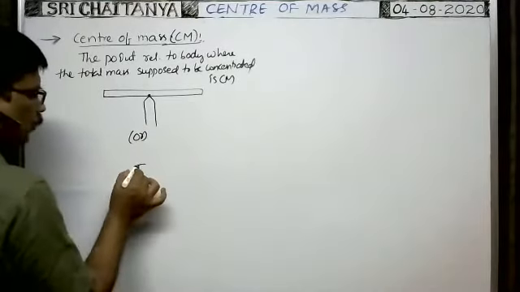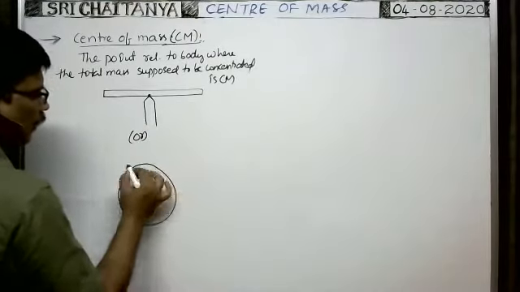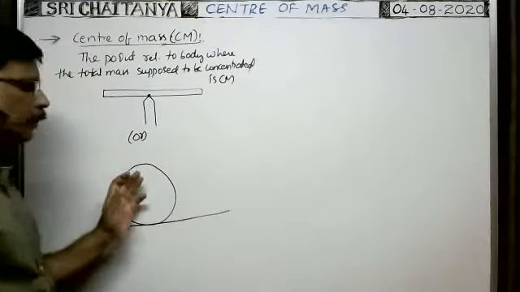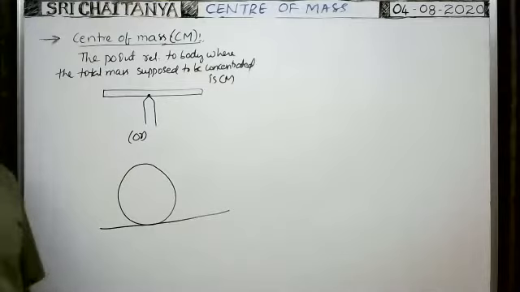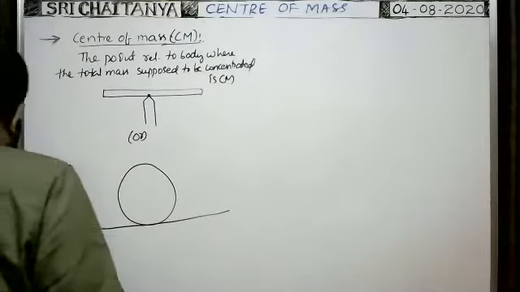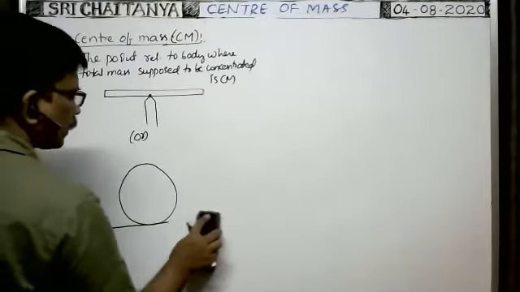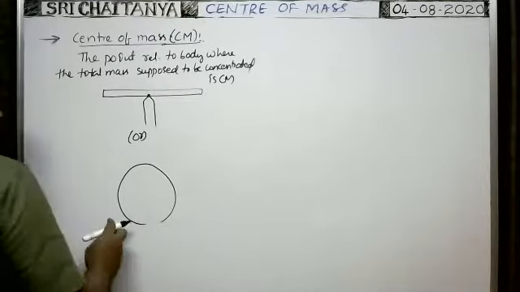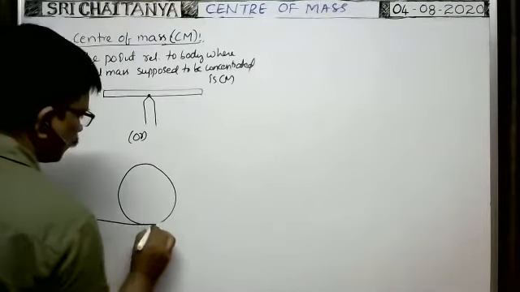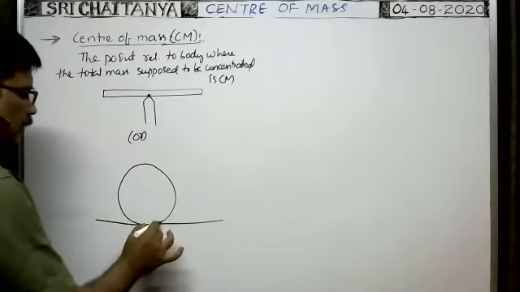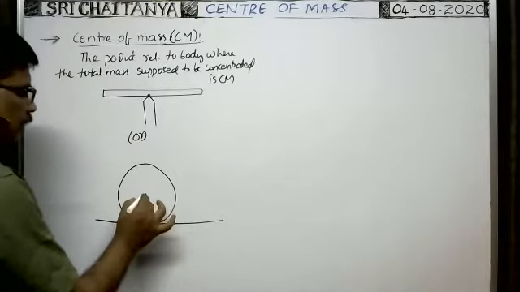Suppose on a smooth horizontal surface, a spherical shaped body is kept. The center of the sphere is exactly here.